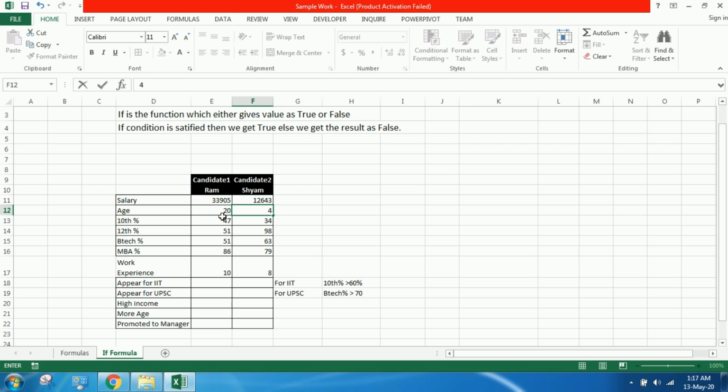But this function keeps on changing at every click of the mouse, so I'm manually putting in the data, the percentage and age, so that the values don't change while I'm using the IF function. So the percentages of Ram and Shyam are done, and work experience has been put in. Now check.